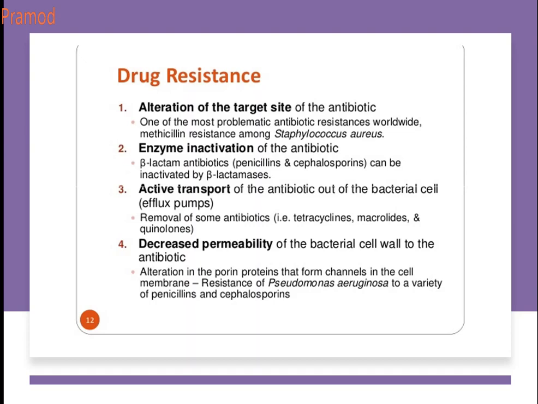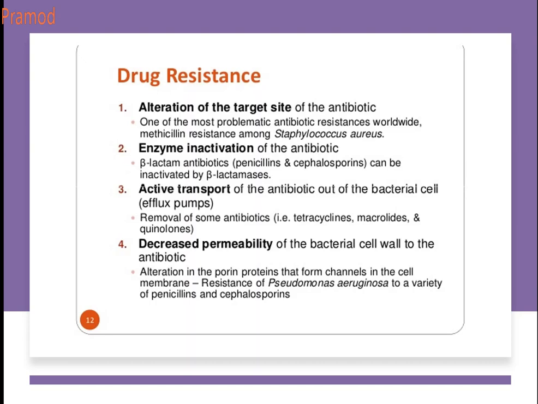In the case of penicillin binding proteins, that also contains porins, which have amino acids. That sequence will be altered, and this alteration will lead to decreased permeability of the antibiotics through the cell membrane. An example is resistance of Pseudomonas aeruginosa to a variety of penicillins and cephalosporins. So this is how alteration in permeability occurs.